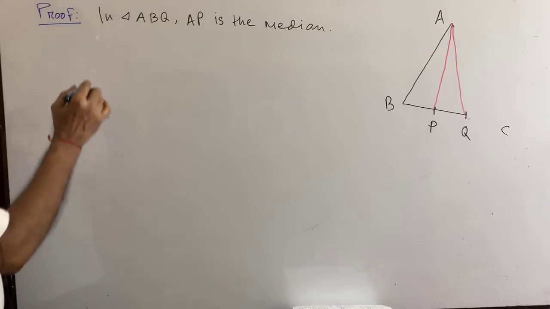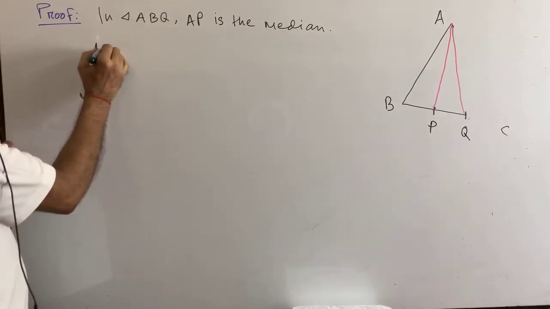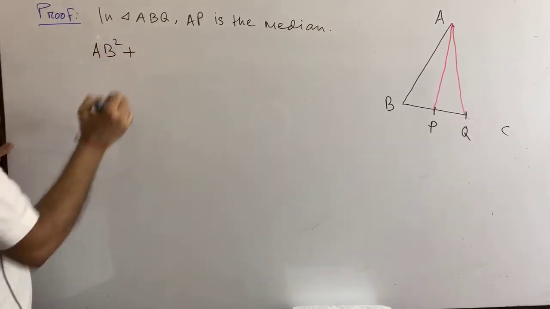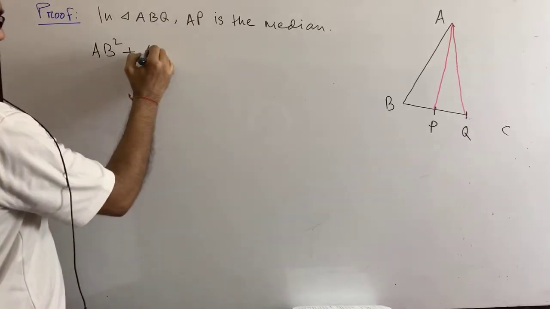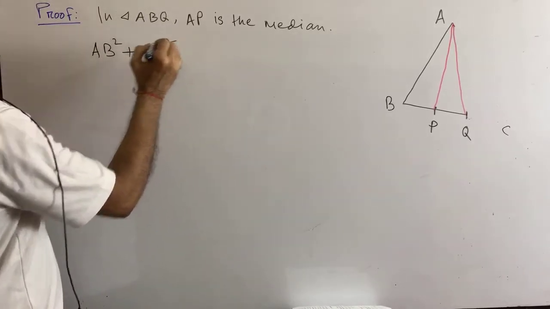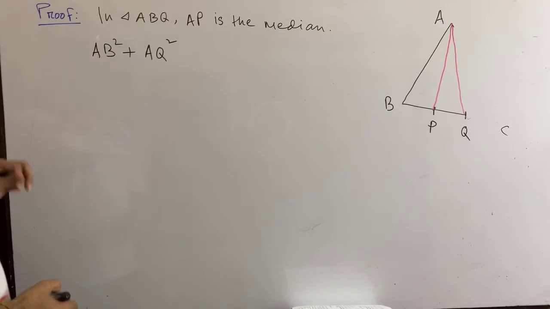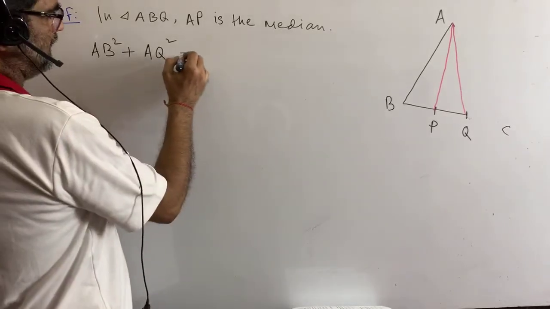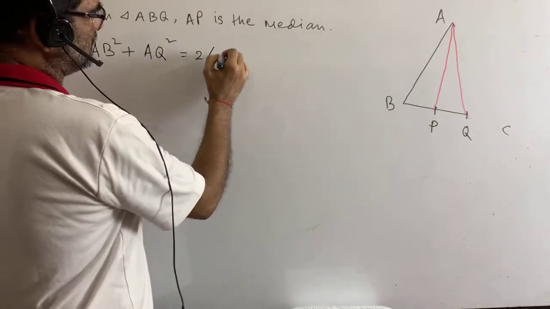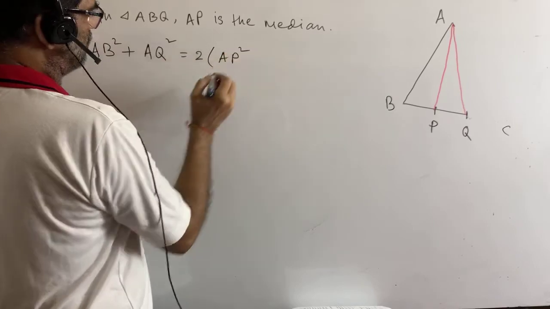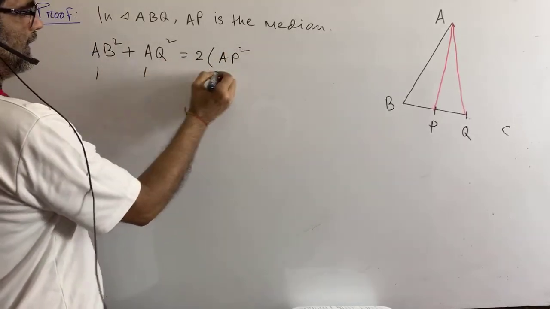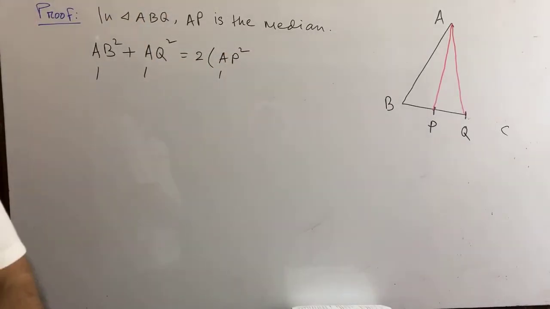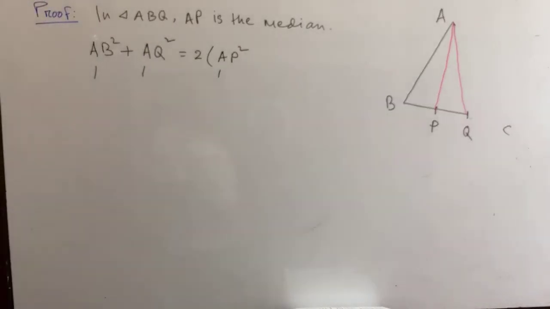You see, it is AB square plus AQ square. Actually, the sides are AB and AQ, not AP. AP is not the side of triangle ABQ. AB square plus AQ square is equal to twice AP square. As I told you, it started with A. From A, we have taken AB, AQ and AP.